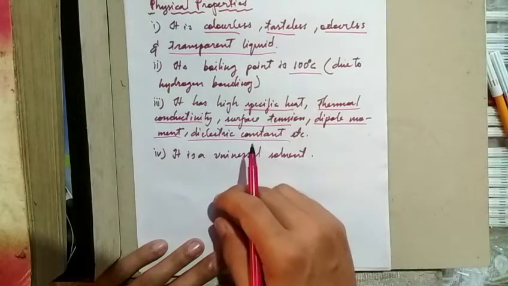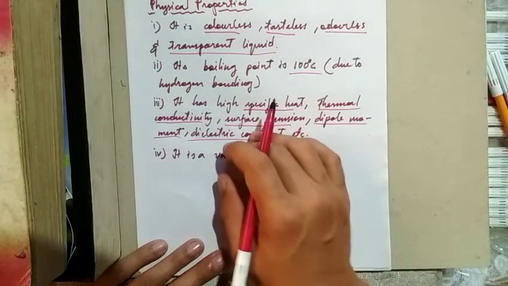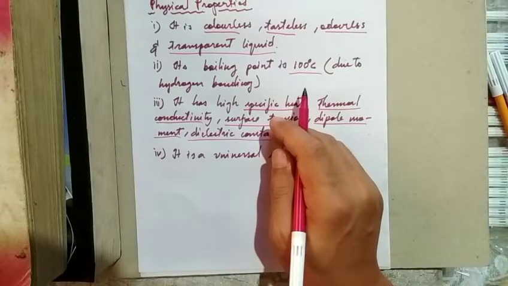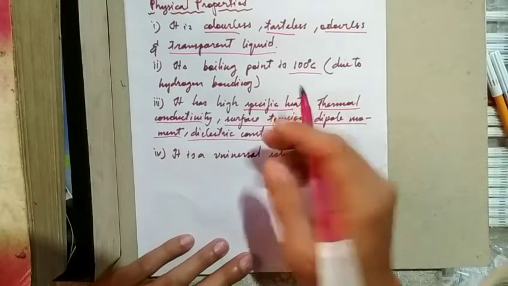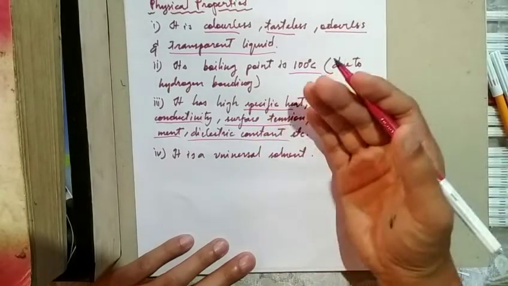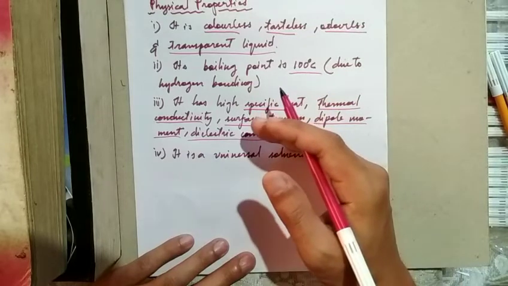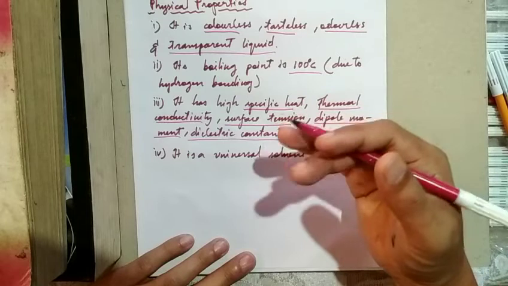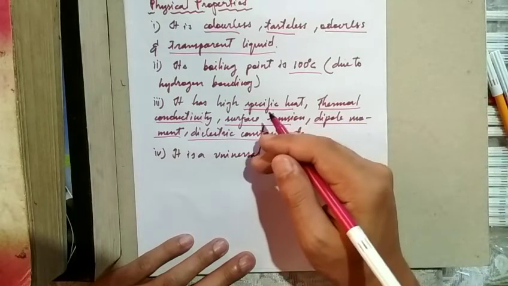Now the dipole moment. This dipole moment arises because of a difference in electronegativity.